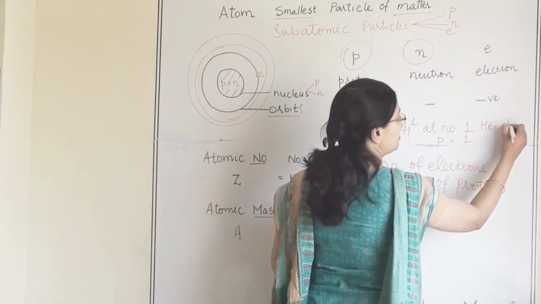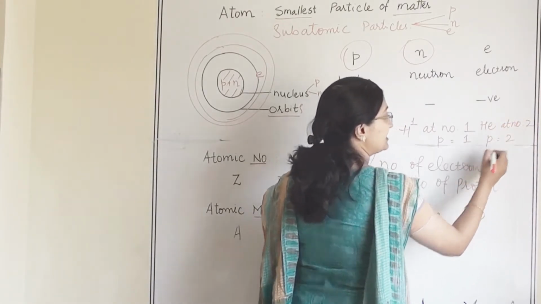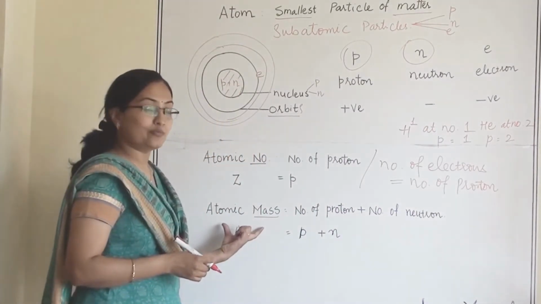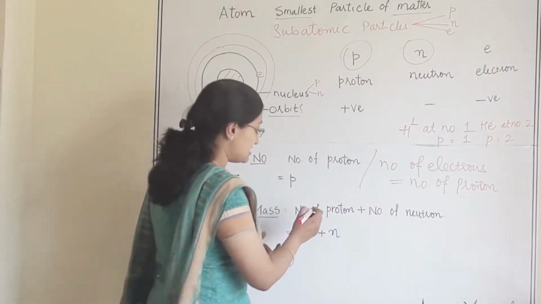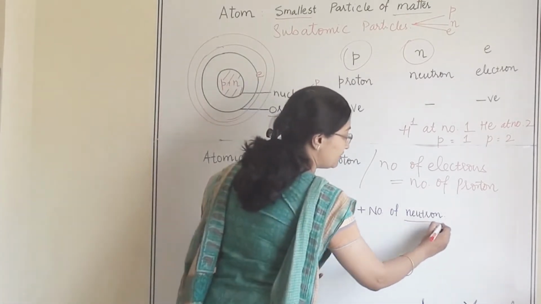What is the atomic number of helium? 2. So how many protons will be there in helium? 2. Like that. So now, what is atomic mass? Atomic mass is the addition of the number of protons and the number of neutrons.